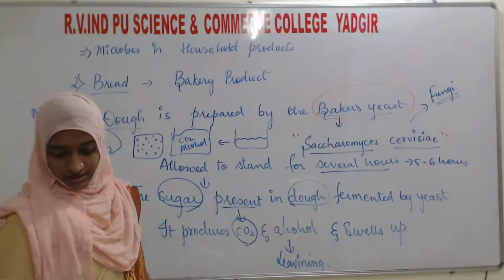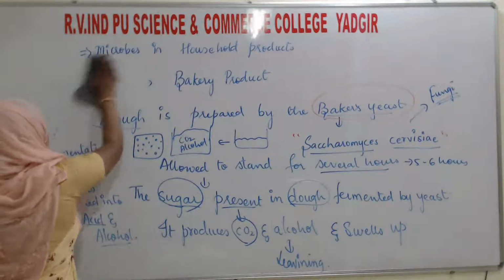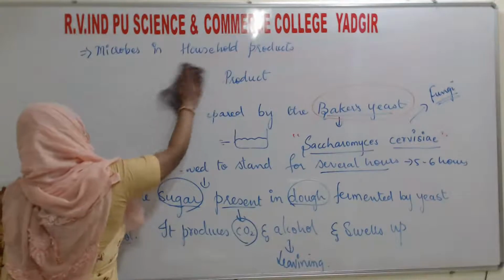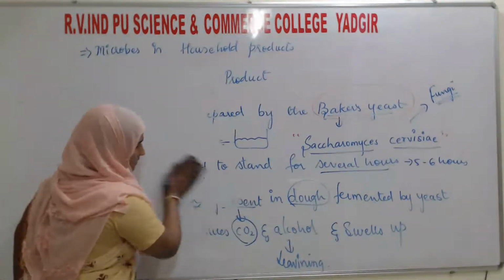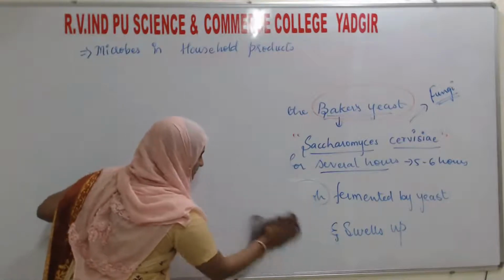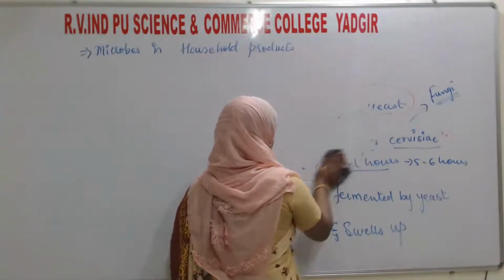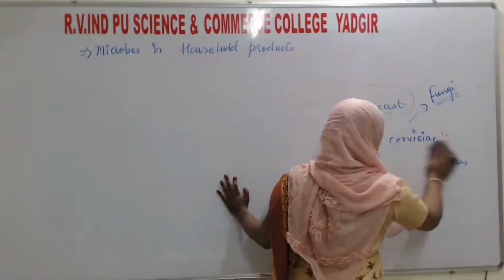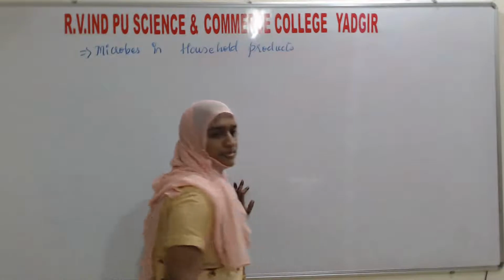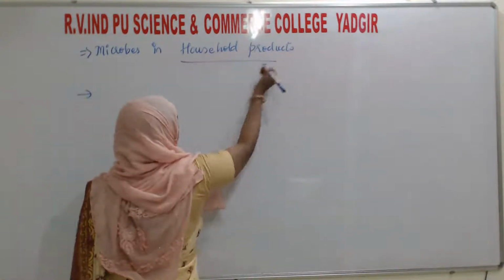The next household product we will see is the preparation of dosa, upma, and idli.